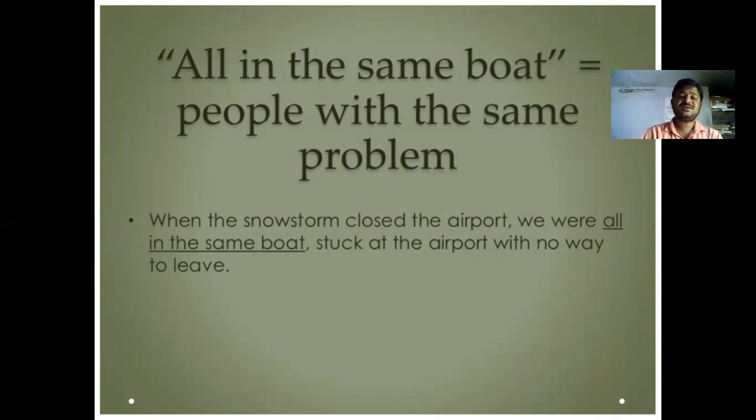Saying people with the same problem means, for example, when the snowstorm closed the airports, we were all in the same boat, stuck in the airport with no way to leave. So here, passengers are people who are staying in the same situation and facing the same problem. Now we are in a pandemic situation. We are all facing the same problem of lockdown and corona and COVID-19. It's all spreading out. We are all in the same boat and we are not able to escape from it. Whatever it may be, it's a pandemic, then we have to obey it. So we are all in the same boat.